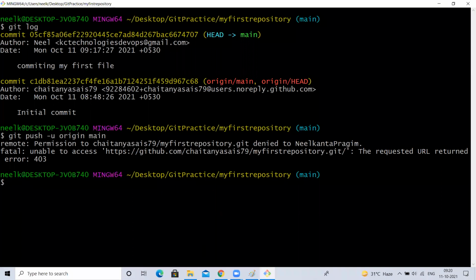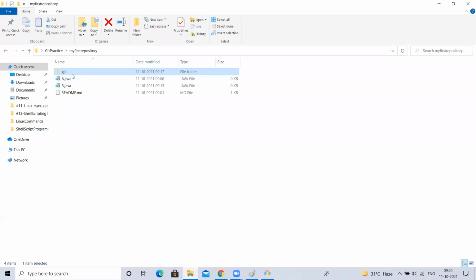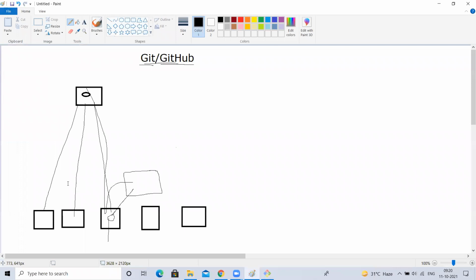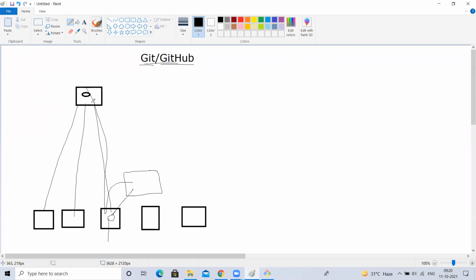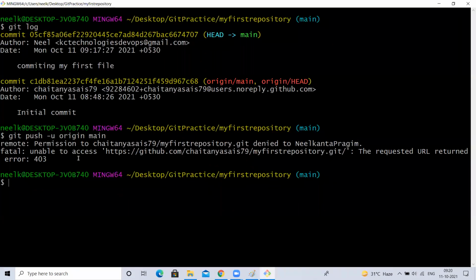Fine. Now, when I modified the file and committed to local Git, no problem. This is my own local, so I can commit it. But when I'm trying to move the same changes from my local to the GitHub repository, it is throwing permission denied. Somewhere you can see permissions to this repository denied to this person. Why?